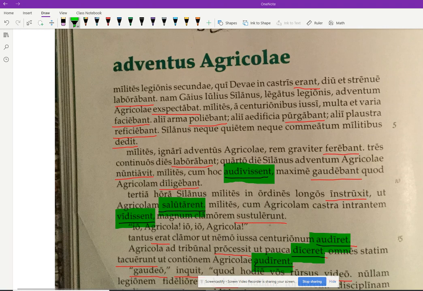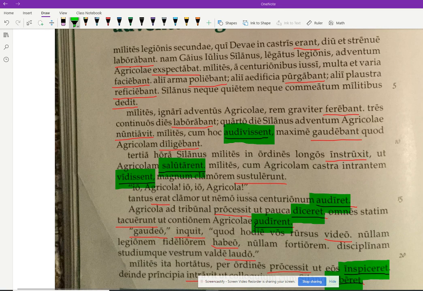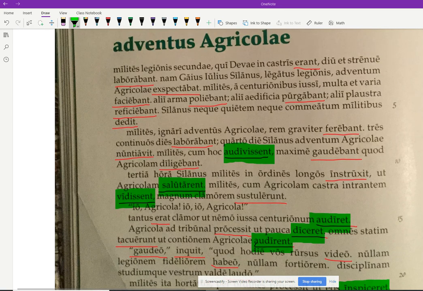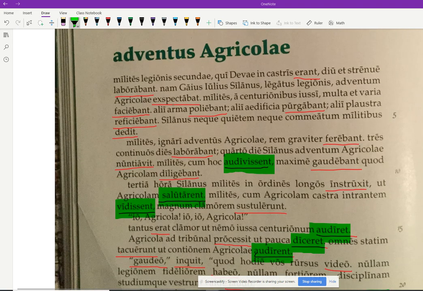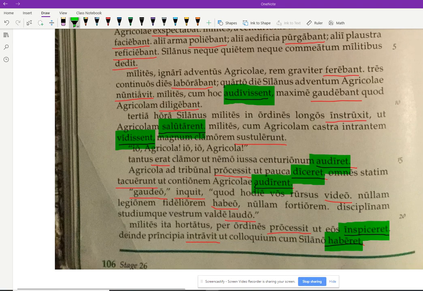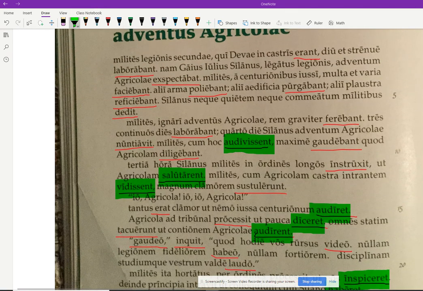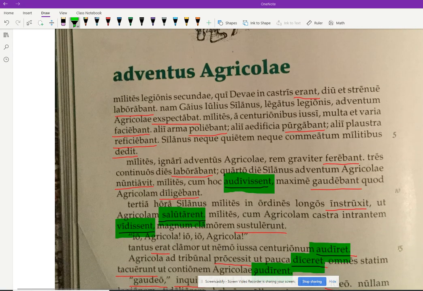So I underlined the verbs in red as usual, and the subjunctives I highlighted in green. Actually, I forgot to highlight gerundives, but I'm not sure there were any. So we'll handle that if we get to them. The first paragraph. Well, first of all, the title, Adventus Agricolae. Worth noting that Adventus is a fourth declension. Okay, arrival of Agricola, genitive, right?